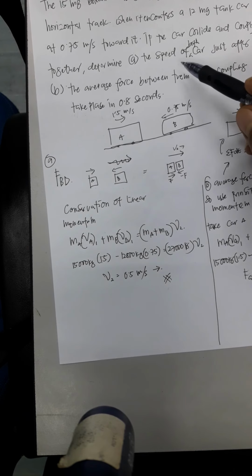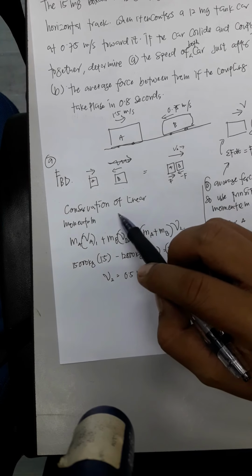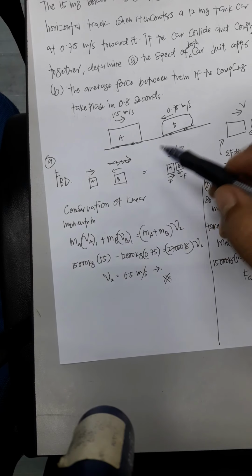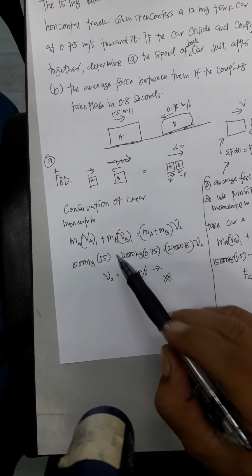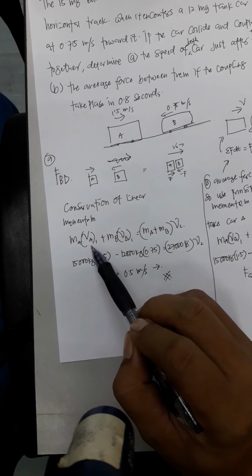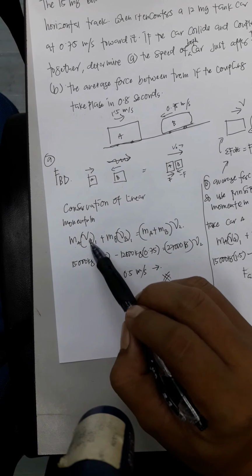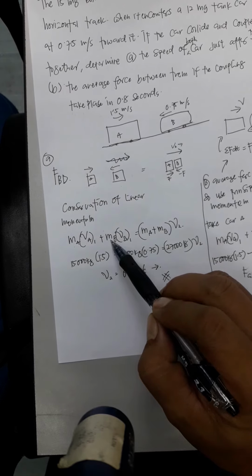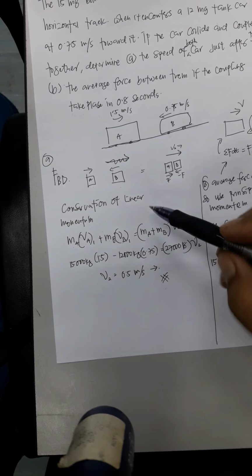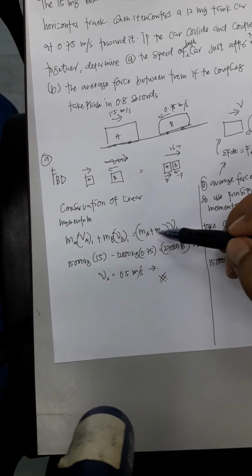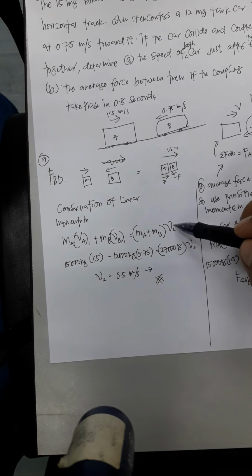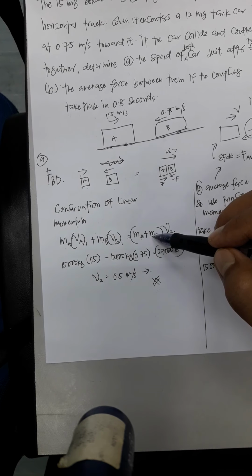To answer question A, we have to use the conservation of linear momentum. The conservation of linear momentum is ma va plus mb vb, meaning mass of car A, velocity of car A, mass of car B, velocity of car B, equal to mass A plus mass B multiplied by v2. Why mass A plus mass B?